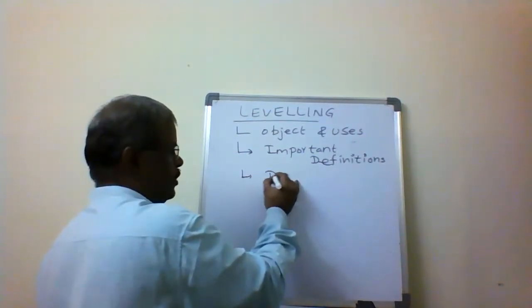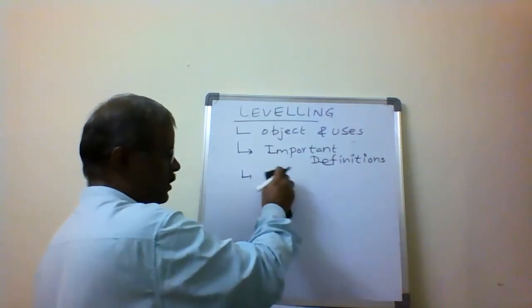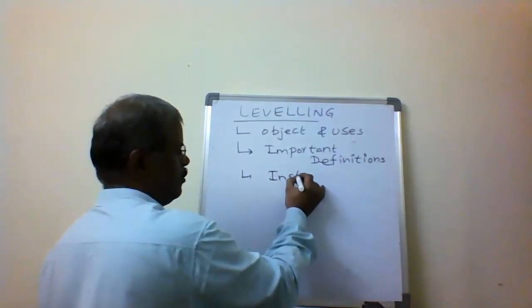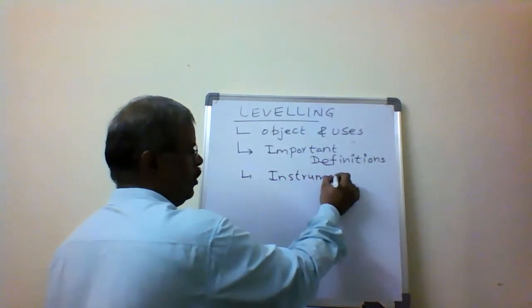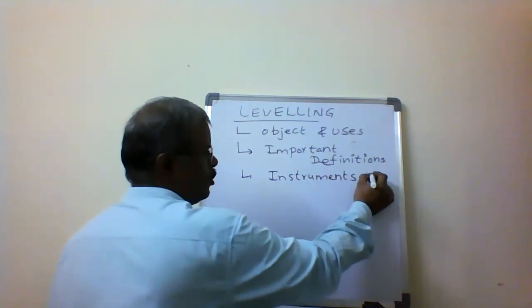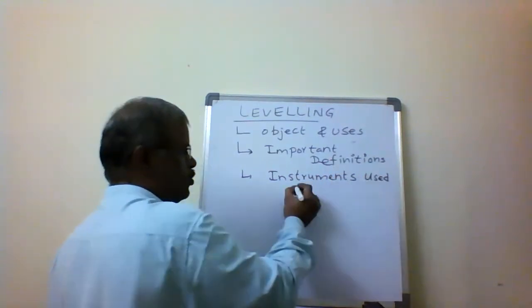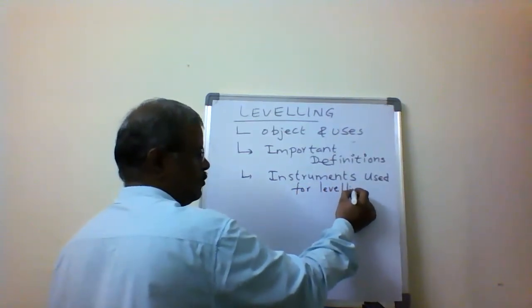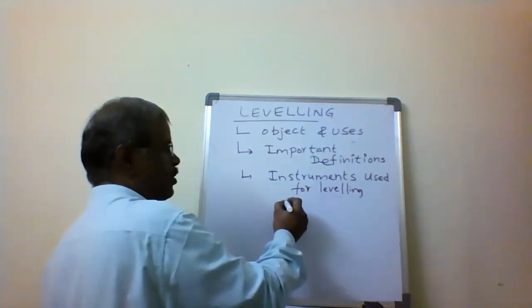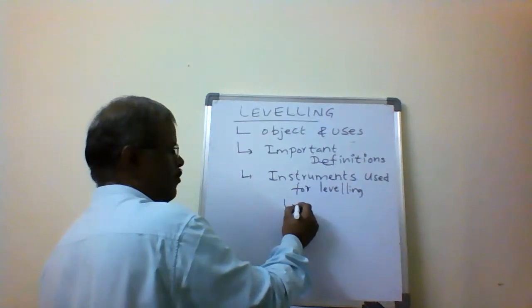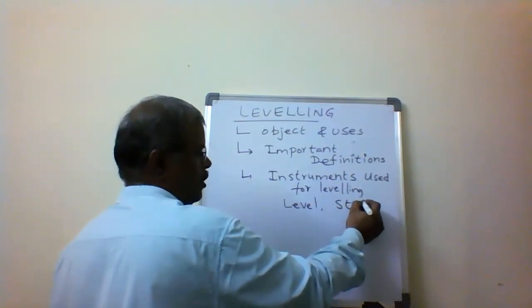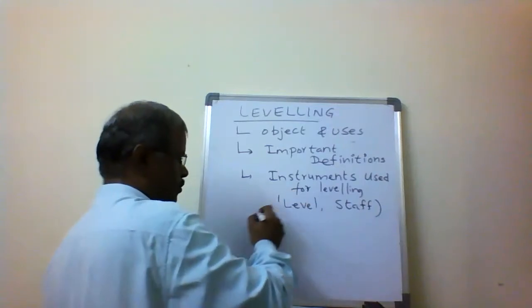After the important definitions, different types of levels, which are the instruments used for leveling: the level and as well as the staff.